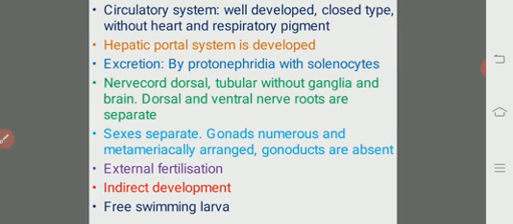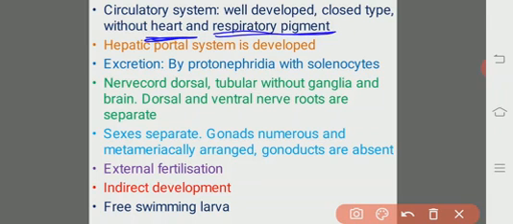And what are the specialties of the circulatory system of the cephalochordates? Heart is absent. This is very, very important. Already we discussed that there is no distinct head. And there is no heart. And also there is no respiratory pigment.